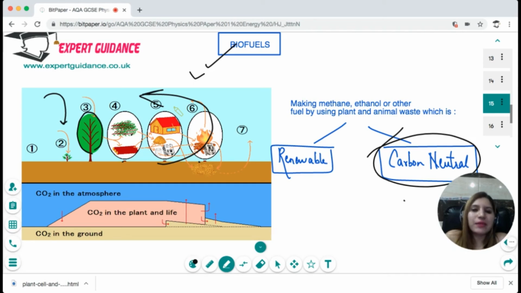So the same amount of carbon dioxide they have used while growing, the same is being returned back when they are burned as a biofuel. So therefore, you are not adding any extra carbon dioxide to the atmosphere. So it's a good way to use the biofuels, that is fuels that are generated by plant products.